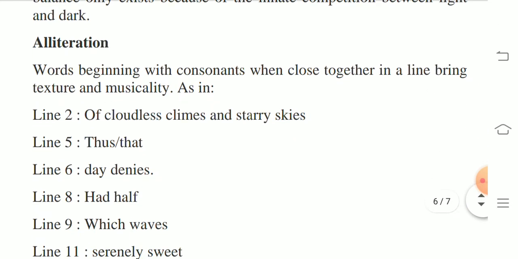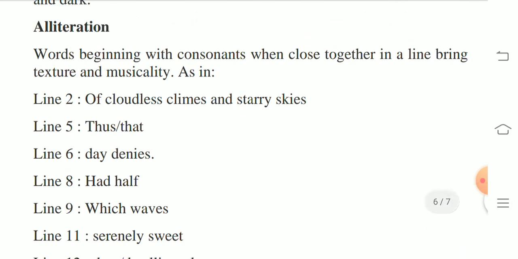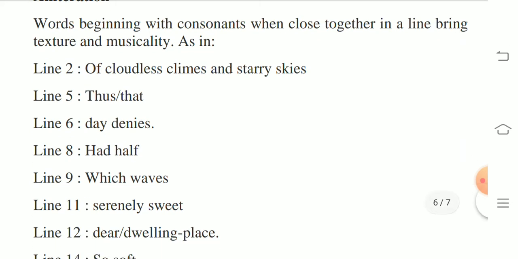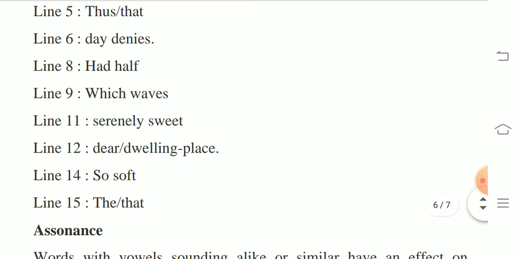Then there is an alliteration. Alliteration is words beginning with consonants when close together in a line bring texture and musicality. The use of alliteration in the poem provides music to the poem, as in of cloudless climes and starry skies, thus and that, day denies. We can see the repetition of consonant sounds in these lines: day denies, head half, which waves, serenely sweet, dear dwelling place, so soft the dead.